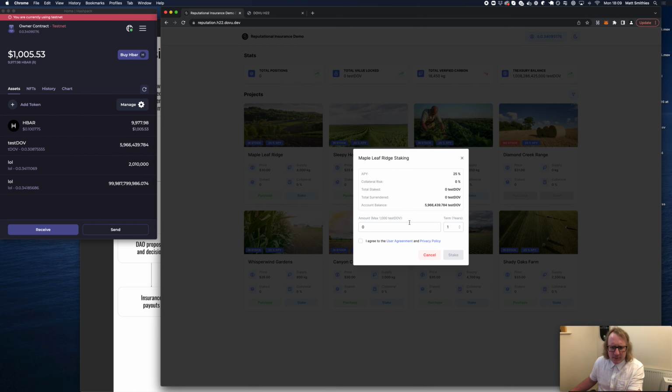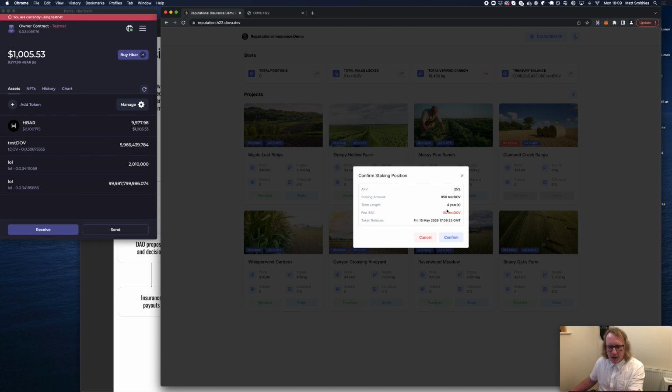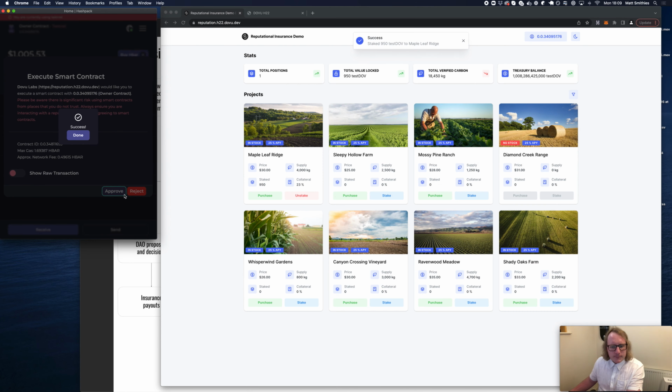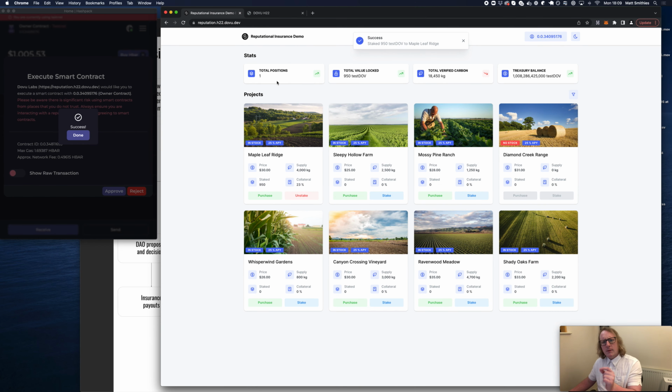Now I come into here as before and I can stake 1,000 Dove. I agree and I set my term for 4 years and I can stake. My fee will be 5%, 50 Dove. I approve as before, and now we've got a position and we've got locked Dove, and you've got some value sent to the treasury which can be distributed for different needs.